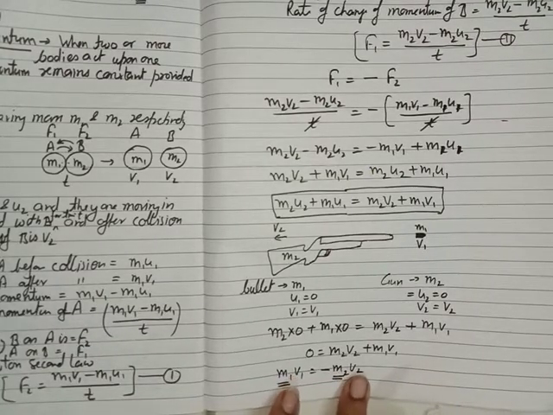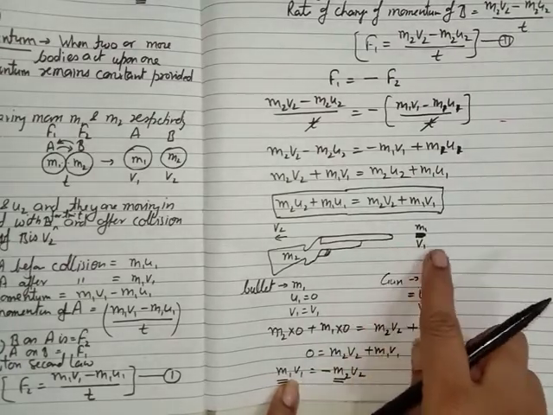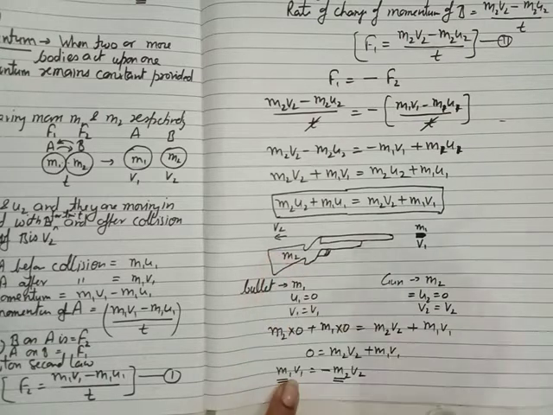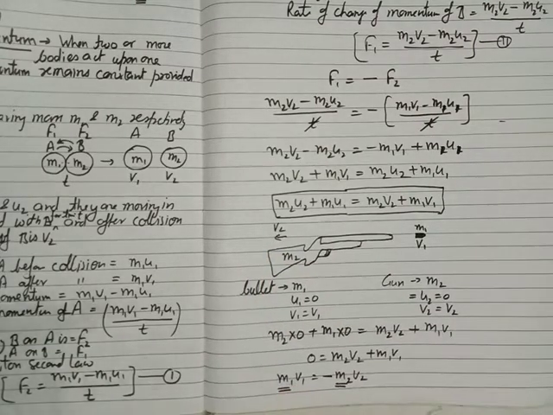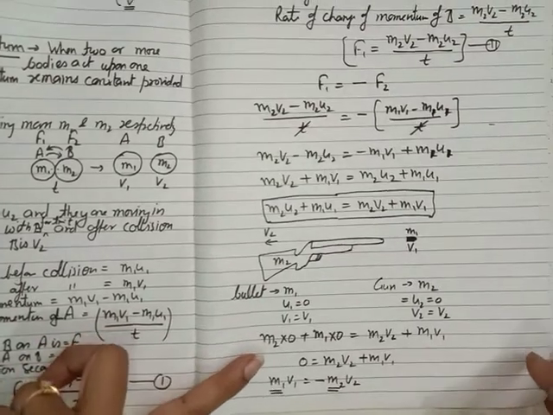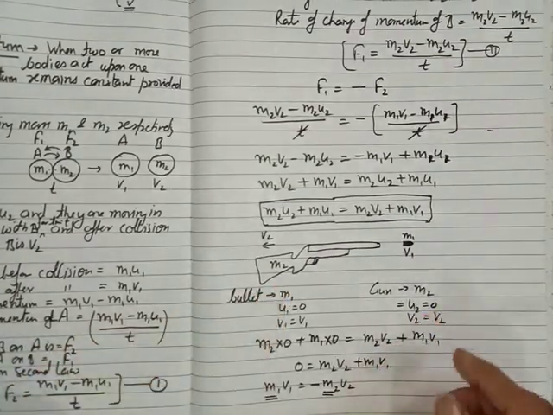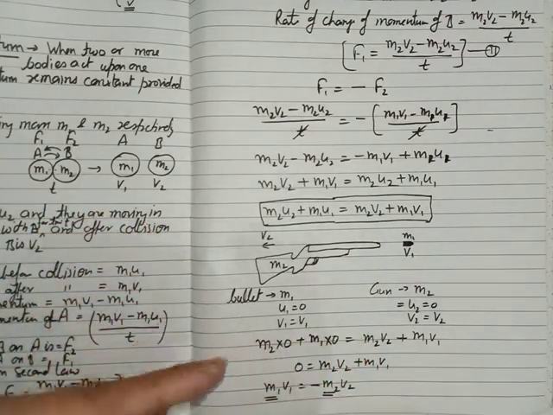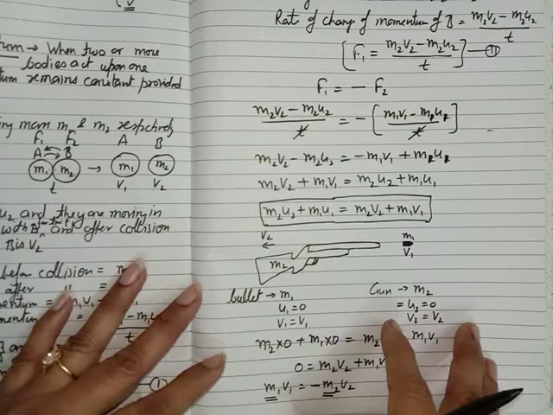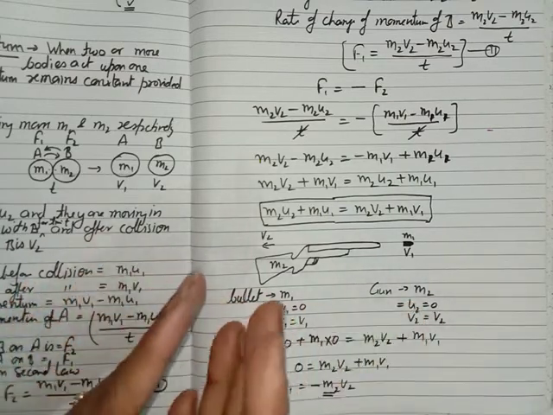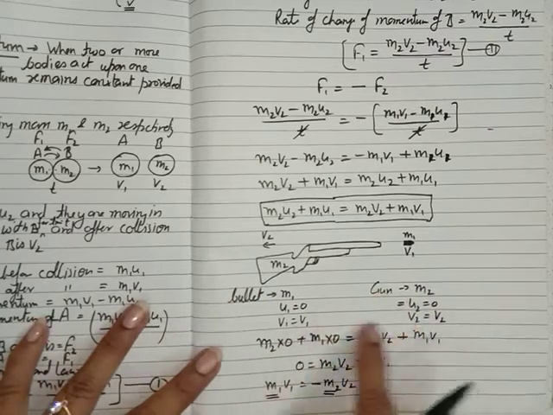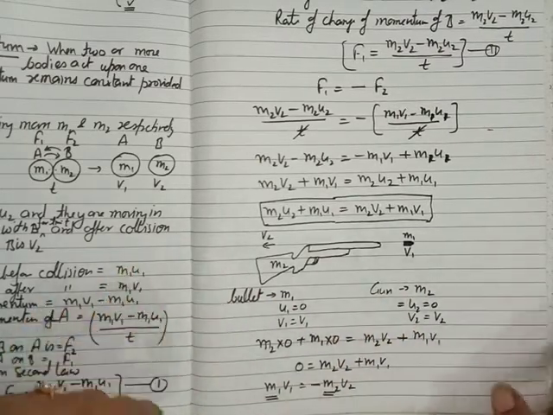देखिए, बुलेट को आप पॉजिटिव दिखा रहे हो अगर, और ये नेगेटिव आया, इसका मतलब क्या है? The velocity of the gun is in opposite direction. तो this is an application of the conservation of momentum. Same in the case of the rocket. जब रॉकेट ऊपर जाता है तो initially the gases and the rocket both are at rest, और जब गैसेस स्ट्राइक करती हैं अर्थ पे तो what will happen? The velocity of the gases is so high, that's why like this one, the velocity of the rocket gained is